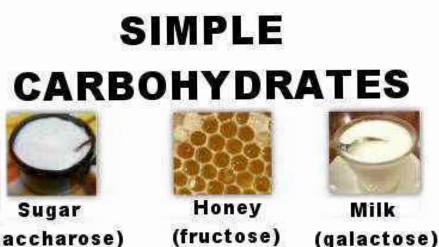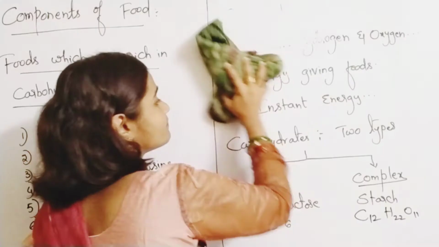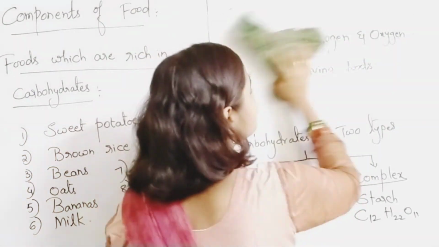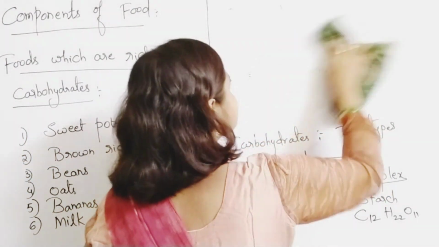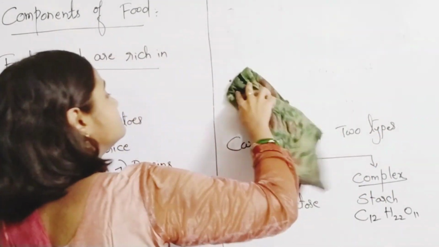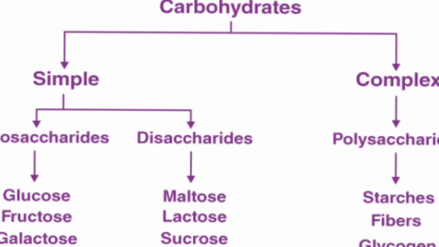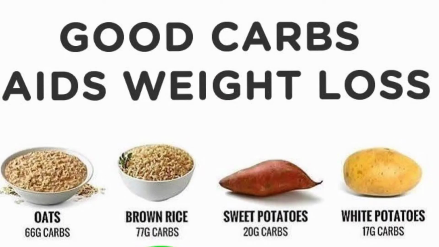that is, the test for glucose and the test for starch. So how can we say that carbohydrates are present in the form of glucose? Test for glucose and test for starch. With this we can end our video.